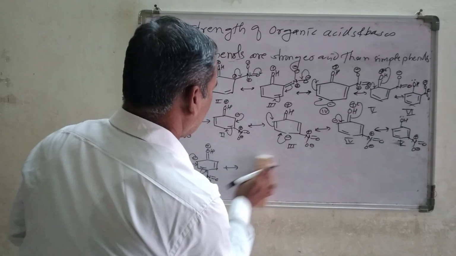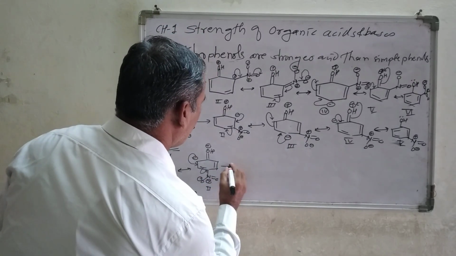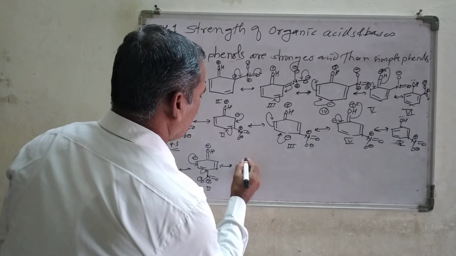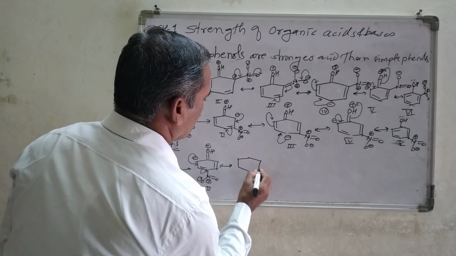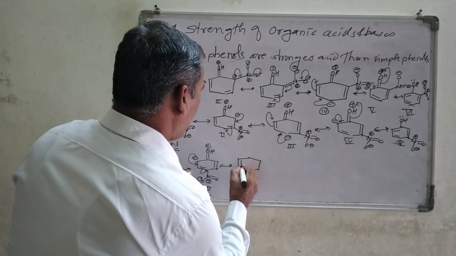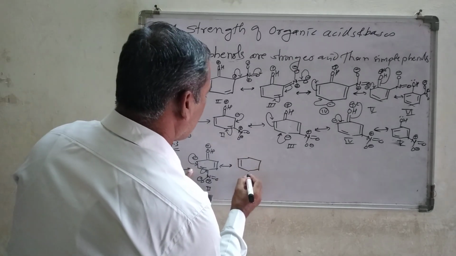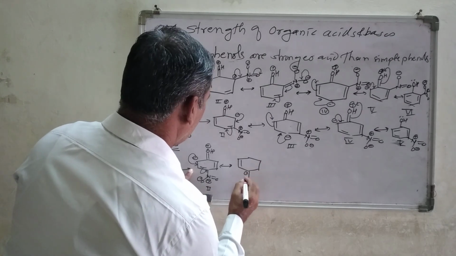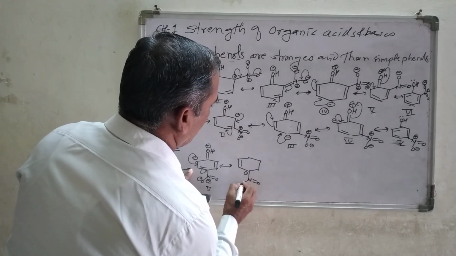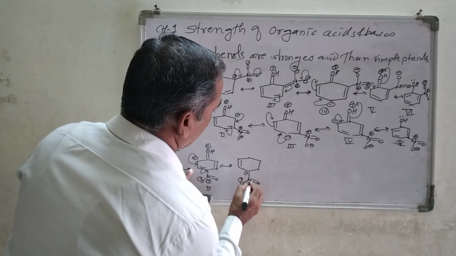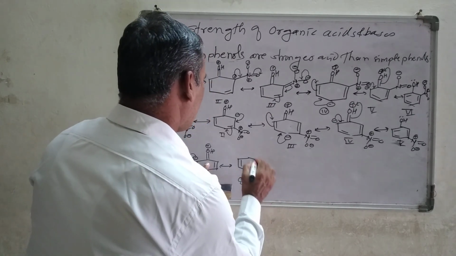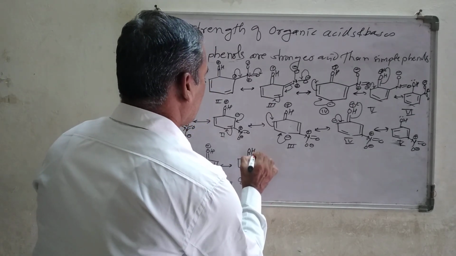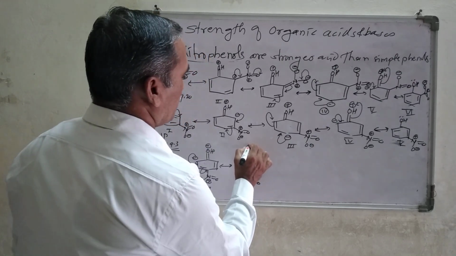Let me draw the structure nearer so that we get the spatial view. Look at the structure here. What are the changes? A double bond is formed, a negative charge here, then the nitro N double bond O minus charge, and this positive charge. This double bond and this double bond remain as they are, with the positive charge.